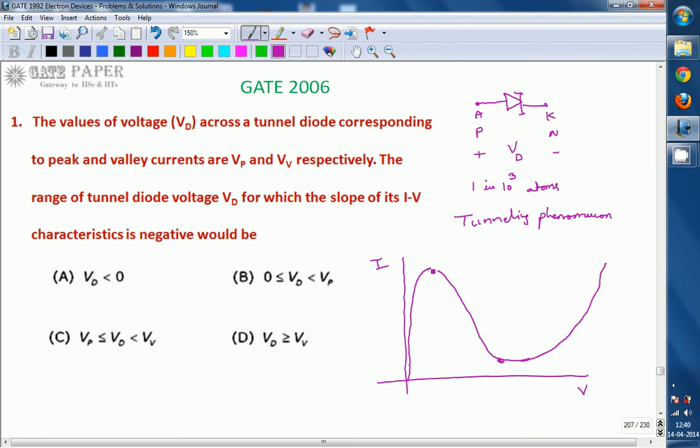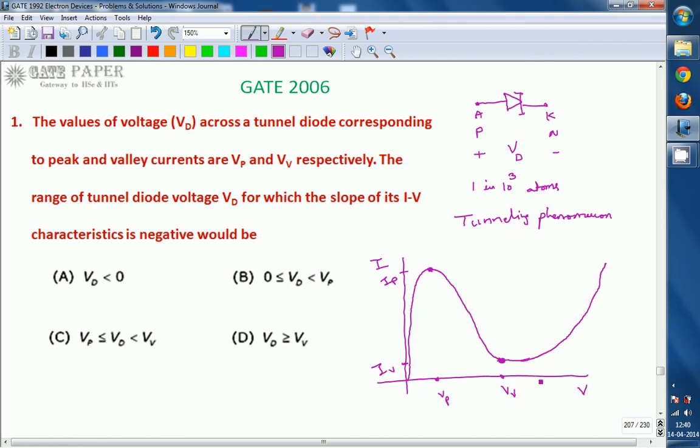If this is the peak current, let us assume it is IP. The voltage corresponding to this IP is treated as Vp, and this is the valley current. The corresponding point is IV, and the voltage corresponding to this IV is treated as Vv.